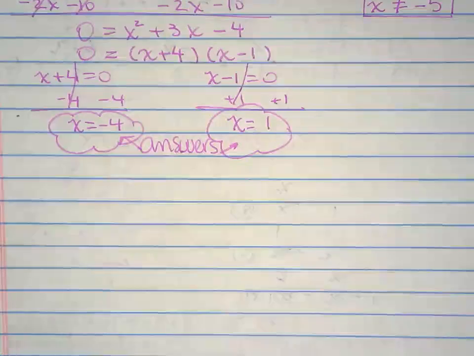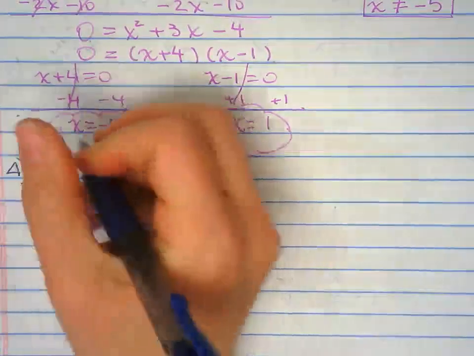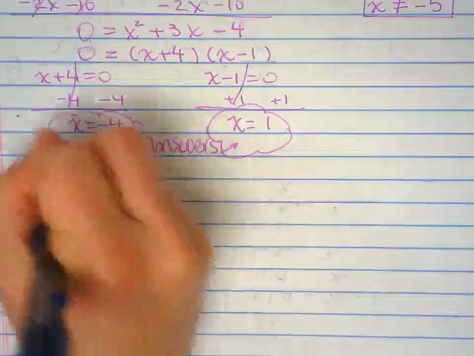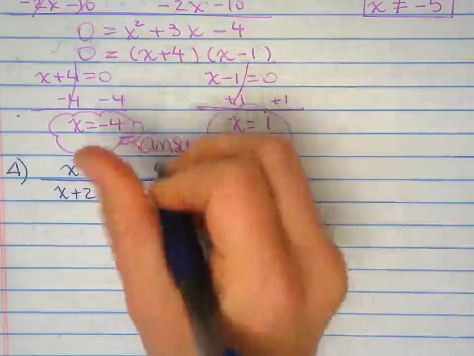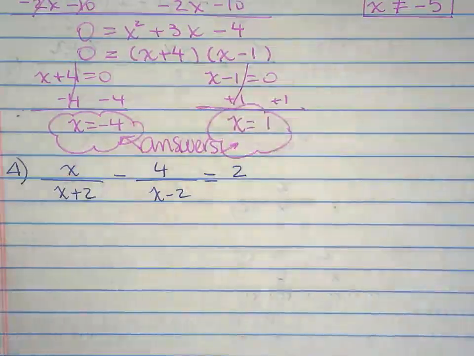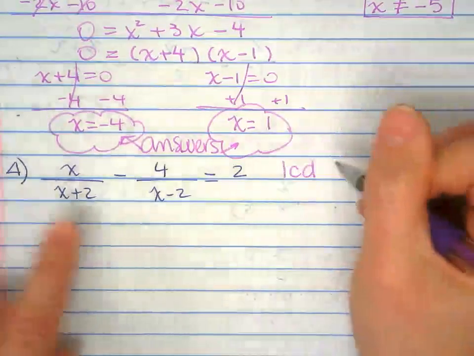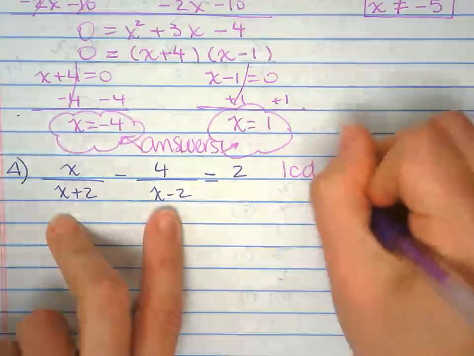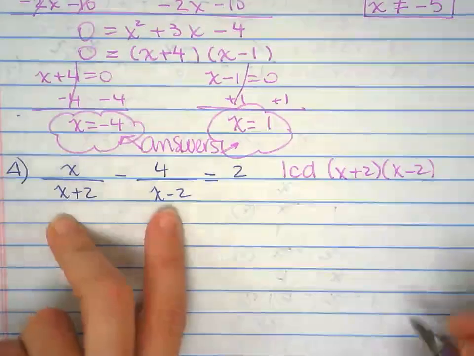I have one more example for you. All right, LCD is going to be both, so x plus 2, x minus 2.